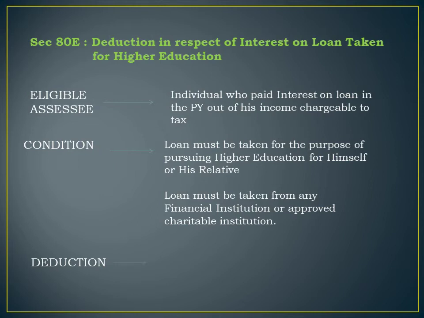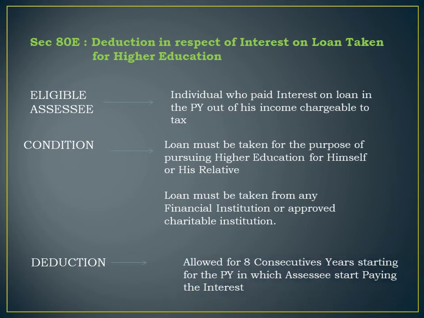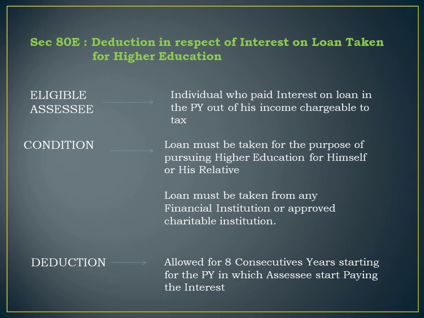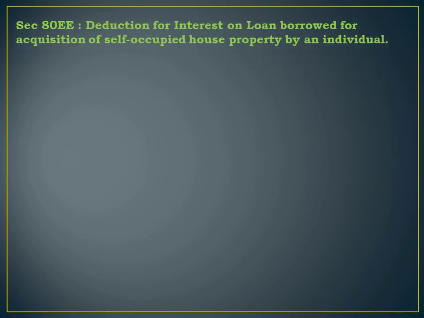Then what will be the deduction allowed? Deduction will be allowed for 8 consecutive years starting from the year in which the assessee starts paying the interest. So here the assessee must have taken a loan for pursuing higher education and it must be taken from an approved financial institution or approved charitable trust. Then deduction will be allowed for 8 consecutive years.